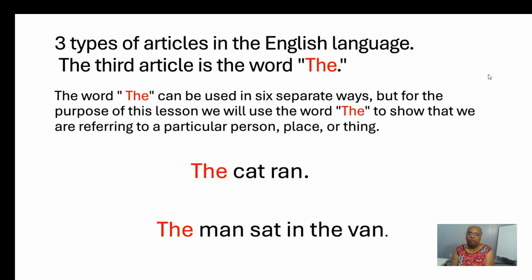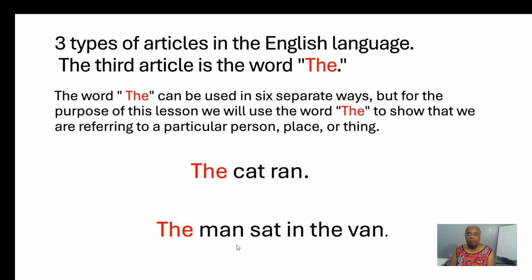The third article is the word the. The word the can be used in 6 separate ways, but for the purpose of this lesson, we will use the word the to show that we are referring to a particular person, place, or thing. In the sentence, the cat ran, the word the shows that a particular cat ran.